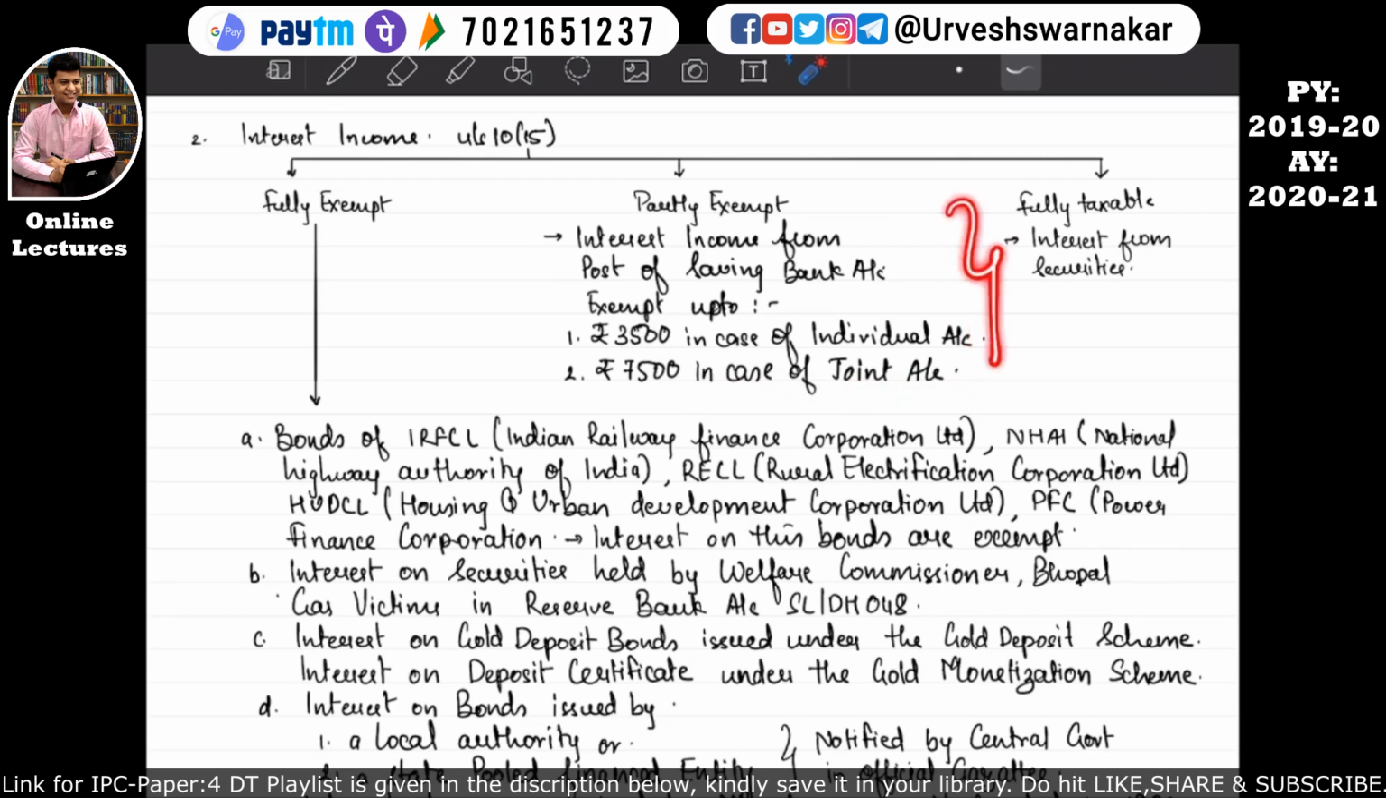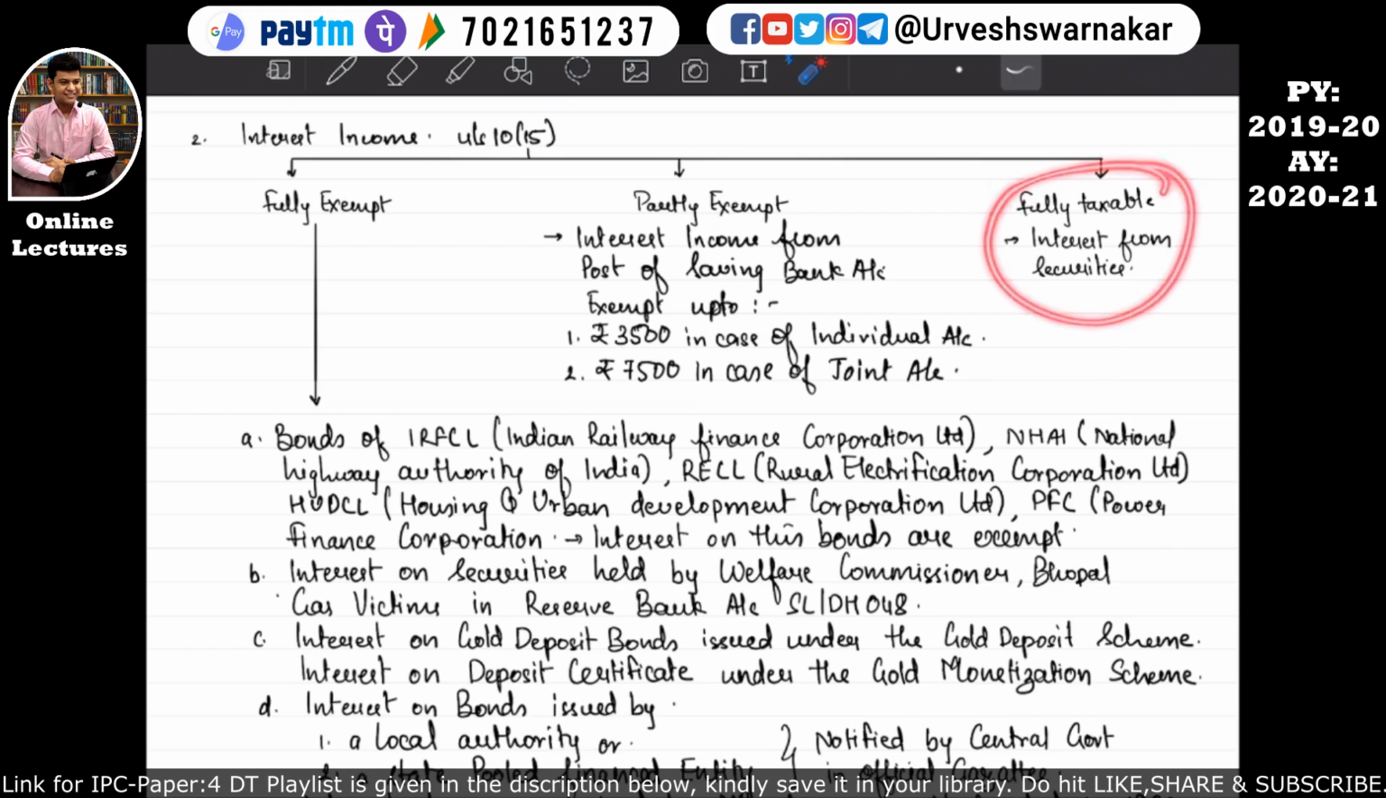It is quite self-explanatory that if an assessee is receiving an interest income from a post office saving bank account, then the exemption is available up to rupees 3,500 in case of an individual account. Over and above this 3,500 will be considered as income from other sources. Or rupees 7,500 in case of a joint account, and over and above the 7,500 will be considered as income from other sources. I hope this is quite clear.